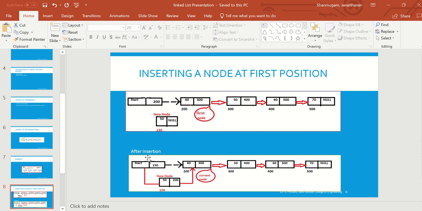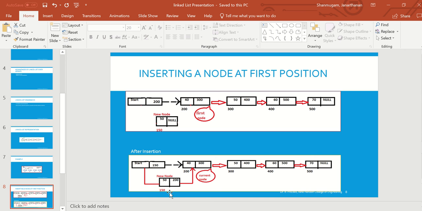See what happens after insertion. As I told, there are two things you have to do. You have to link this node and the old first node, and you have to put this new node's address into the header node because this node is going to become the first node. Correct? What is the new node's address? 150. I am going to put it in the header part, and the old first node's address I am going to put here. So obviously the new node becomes the first node, and it has a connection to the next node.